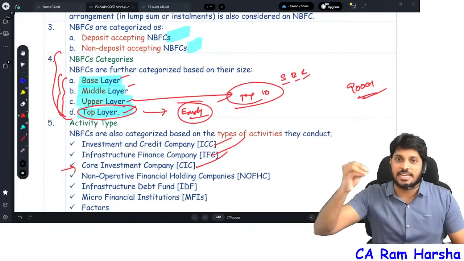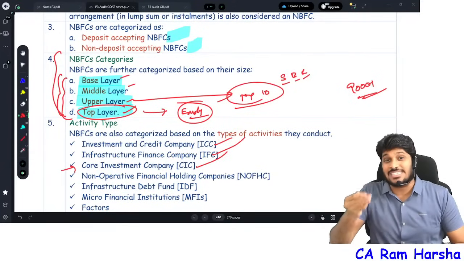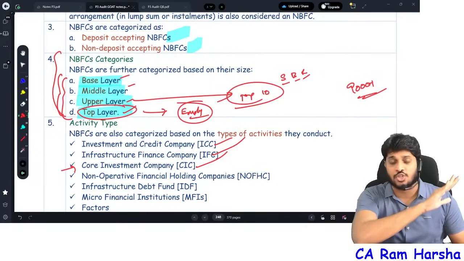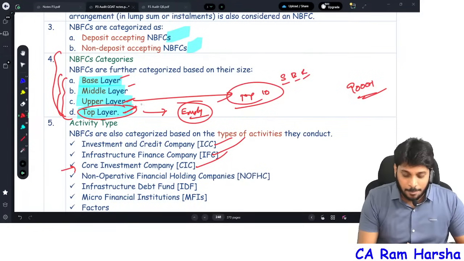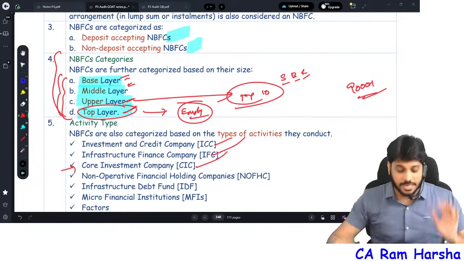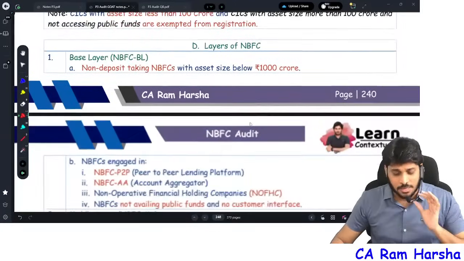RBI will select an NBFC from upper layer to top layer if risk is very high in a particular NBFC. Right now, until date, RBI has not selected any NBFC in top layer. So technically, top layer and upper layer have nothing much to discuss. Now the discussion is between base layer and middle layer. Which NBFCs will come under base layer? Which NBFCs will come under middle layer?